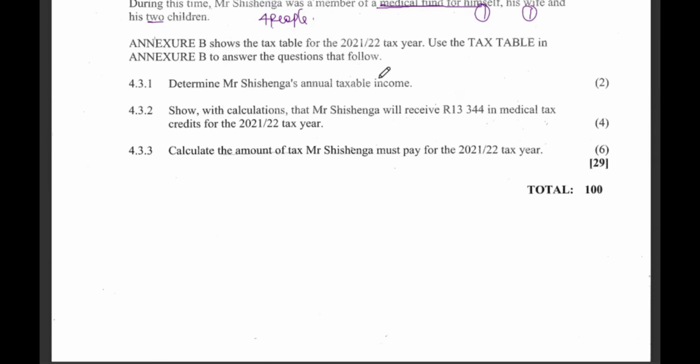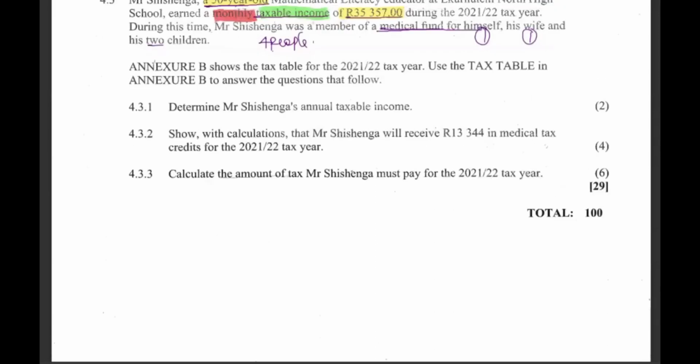4.3.1, determine Mr. Shenge's annual taxable income. That's the first thing that you do. Why are they asking for annual taxable income? Because the money they gave you was monthly. So here we go. We say 35,357 rands times 12. Why am I multiplying by 12?